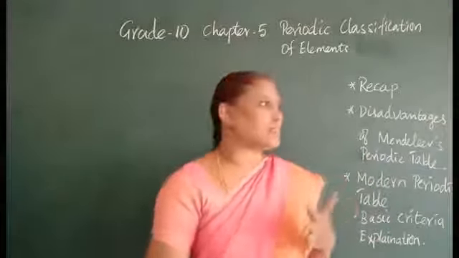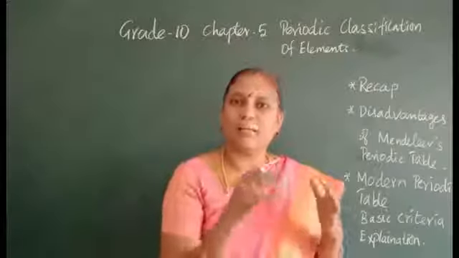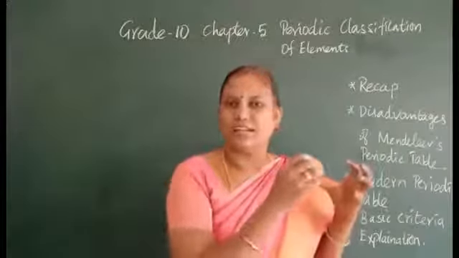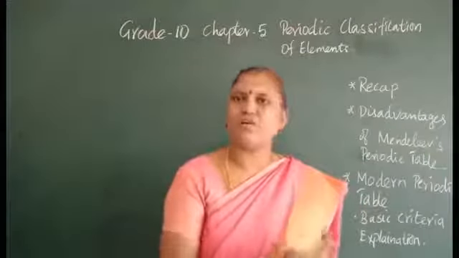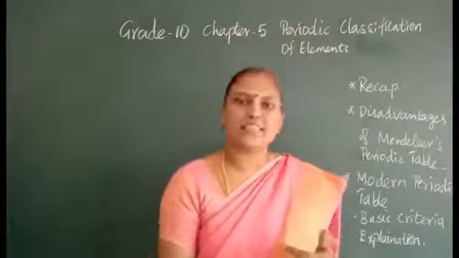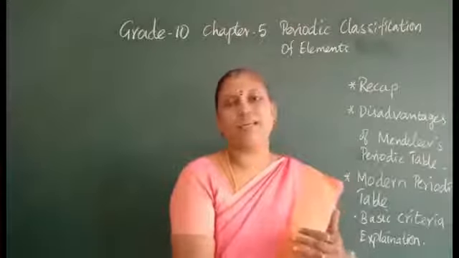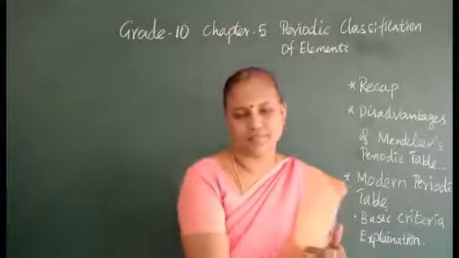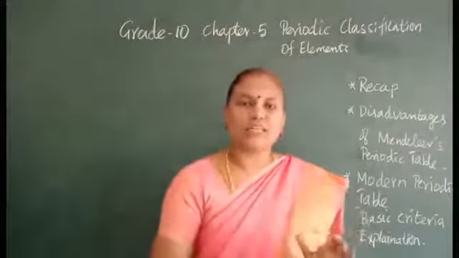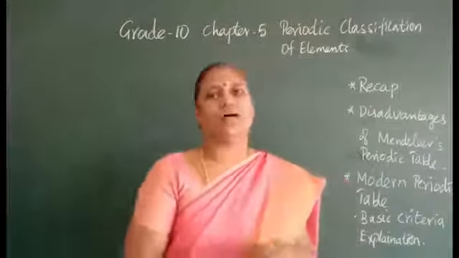And then he gave a path for a separate column for noble gases, because they do not react with oxygen and hydrogen. When they were discovered, a separate column was given for the noble gases. So these are the achievements of Mendeleev.